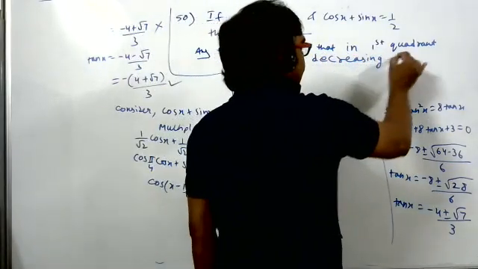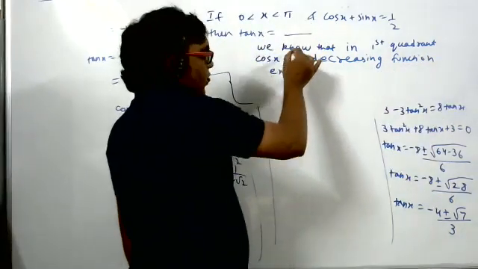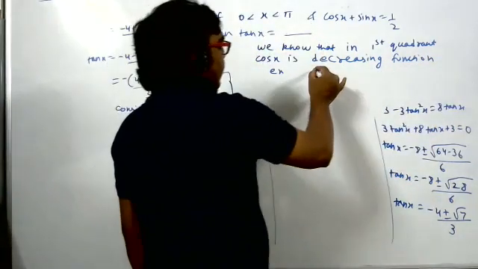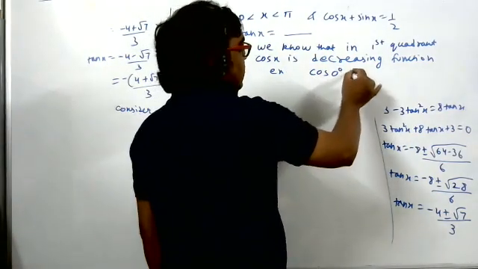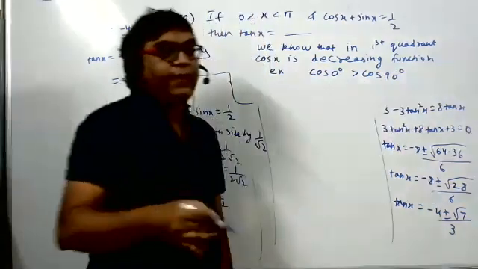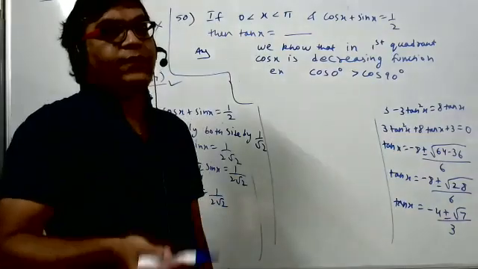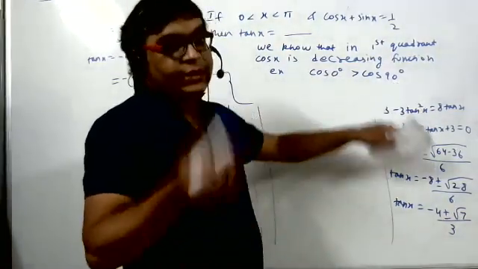That we will study later. But we know one thing. For example, this is not part of the answer, cos 0 degree is greater than cos 90 degree. It means when you increase the angle value in the first quadrant, the cos value will decrease. Cos 0 is 1, whereas cos 90 is 0.